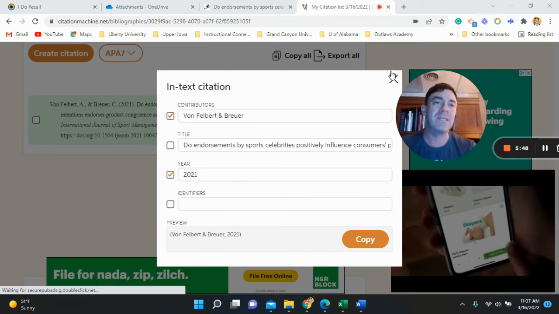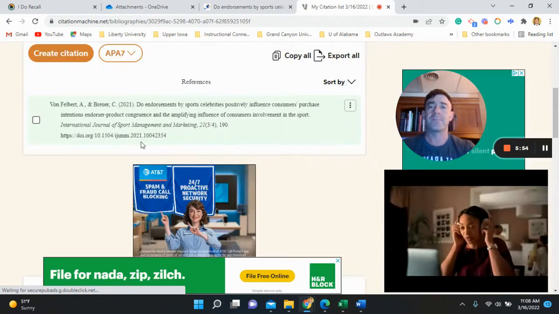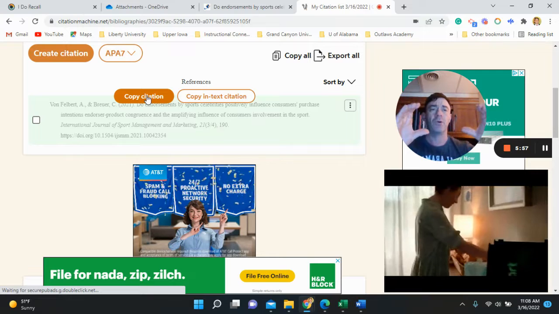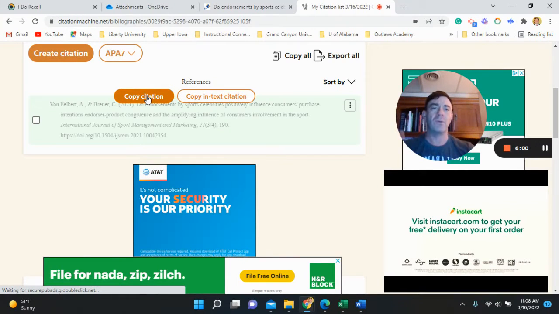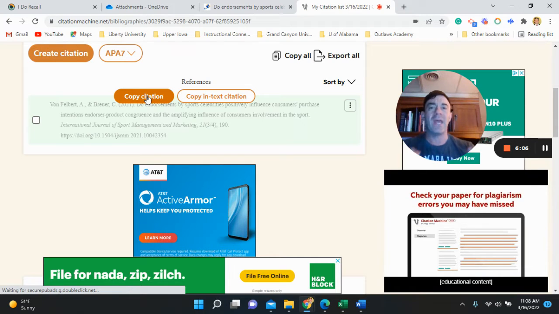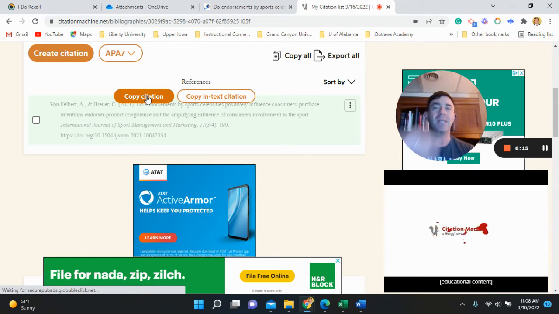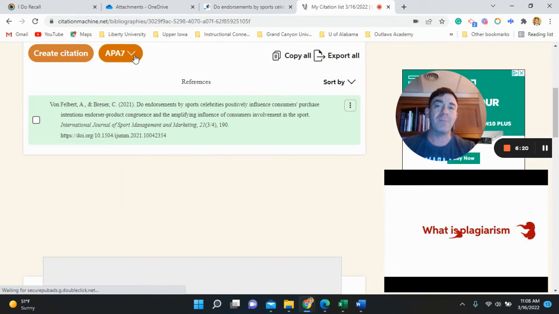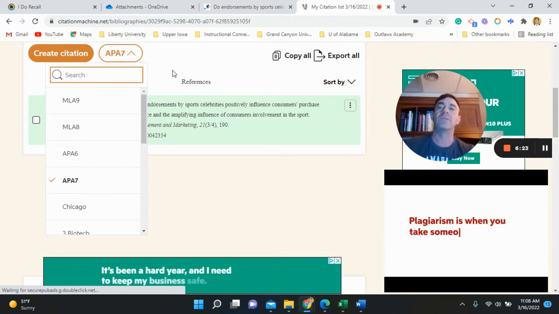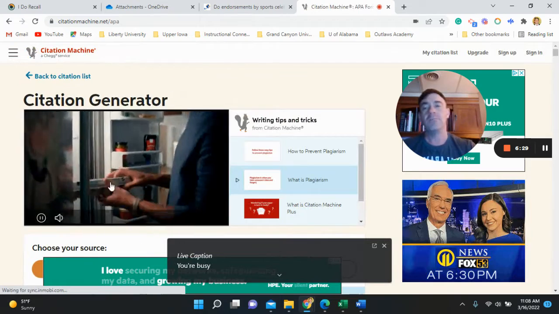So it is very, very easy with your annotated bibliographies. This right here, the citation should be at the top of your article, and then your summary overview, whatever you're going to write, is underneath that. But this is the easiest way to not have to go through and create. Even if you have one that you've done yourself, it's always a good idea to go back and check it. Just cut and paste it into these things. Like I said, you're going to have a lot of ads and stuff popping up, but that's going to be okay. Make sure that you have APA, because you could have MLA, Chicago, different ones. So make sure you're at APA 7th edition. Then just go back, create citation, boom, cut and paste.